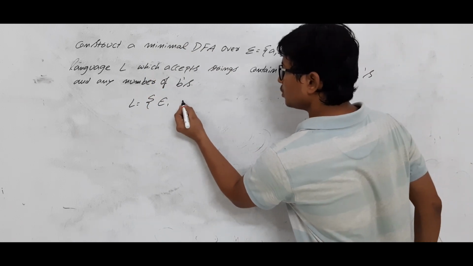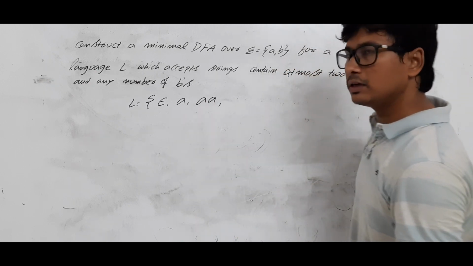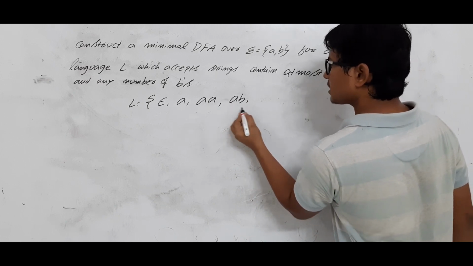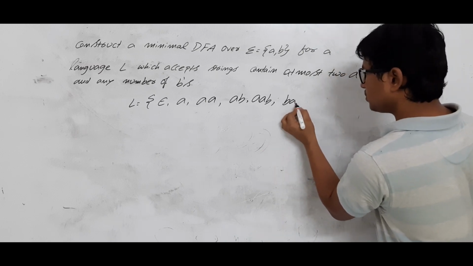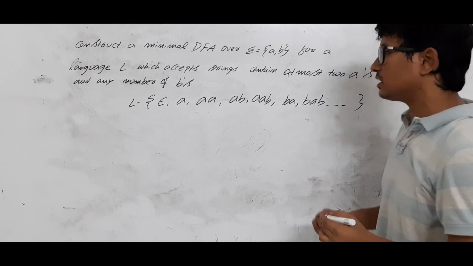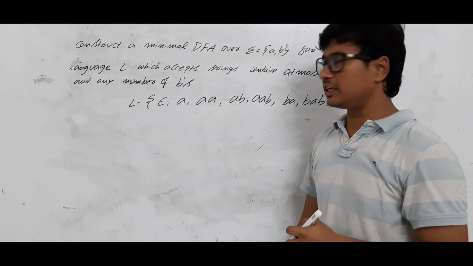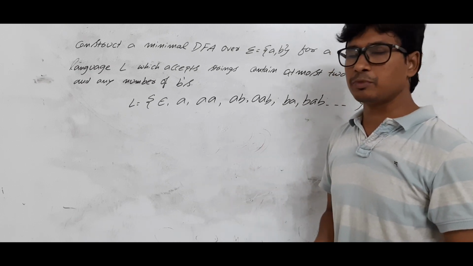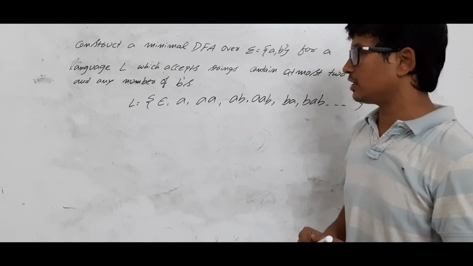So 1 A is accepted, 2 A's are accepted. And AB should be accepted, AAB should be accepted, BA should be accepted, BAB should be accepted, and so on. I can say that it is an infinite language. Once you identify that it is an infinite language, there may or may not be a DFA possible. If a DFA is possible, what is it? We will check it now.